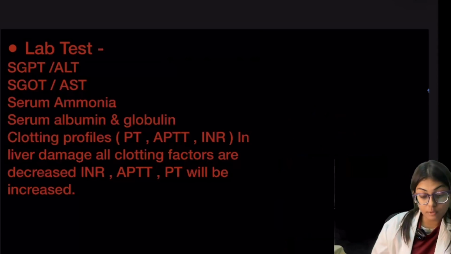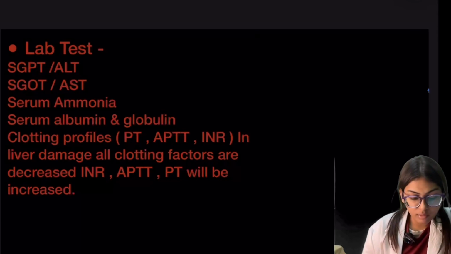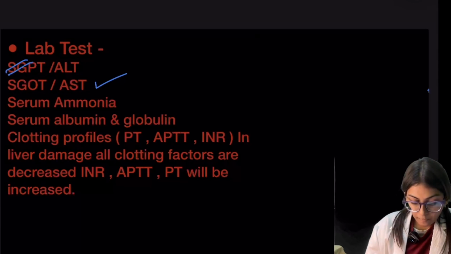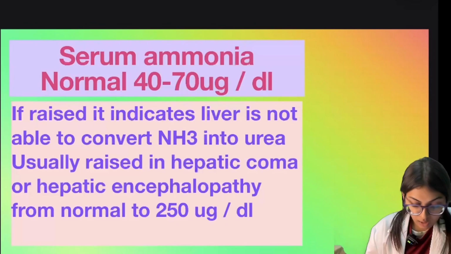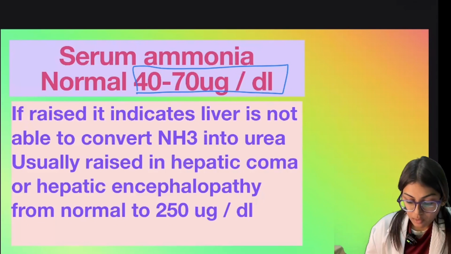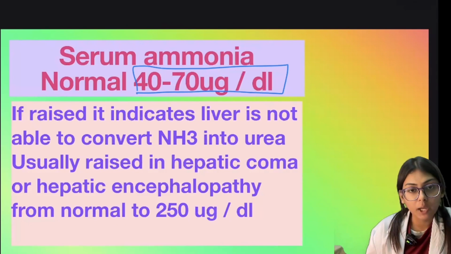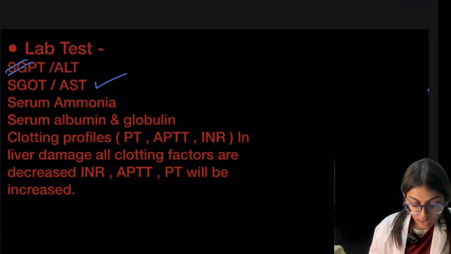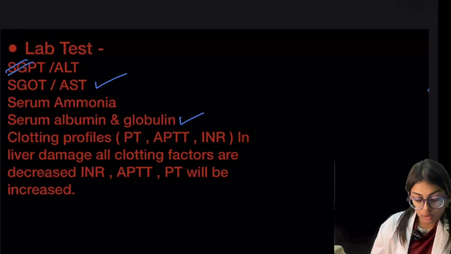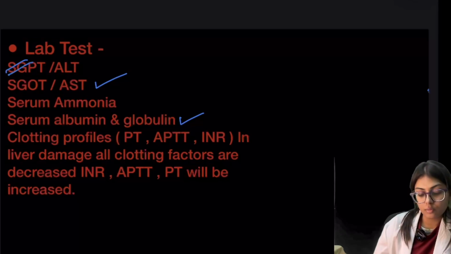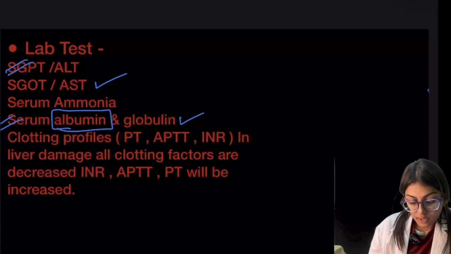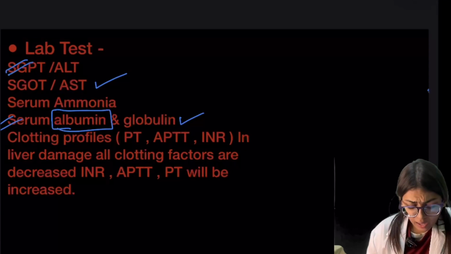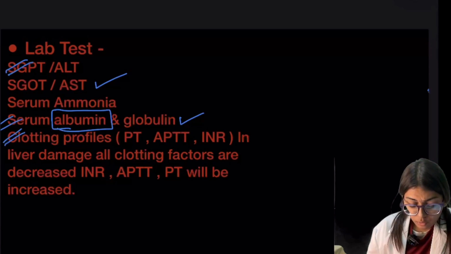Now we can perform some lab tests, like we have already seen SGPT or ALT, SGOT or AST, and serum ammonia. The normal range of the serum ammonia is 40 to 70 microgram per deciliter. And serum albumin and globulin, we can also perform. As we already know, the liver is the only site for the biosynthesis of albumin, so there is a decrease in the range of the albumin. And we can also do clotting profiles.